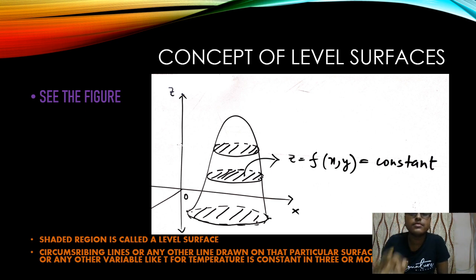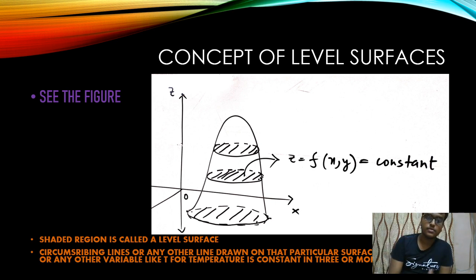So that's why we can tell that the level surface can be of any shape, but the condition that the level surface has to satisfy is that the parameter remains constant throughout the surface. Now any curve which can be drawn on that particular surface is a level curve, or simply a level line. If it is a line, it's a level line, and if it's a curve like this, the circumscribing curve I have drawn for you, it's also a level curve, and the surface which I've shaded is a level surface. I've drawn 3 level surfaces for you and 3 level curves.